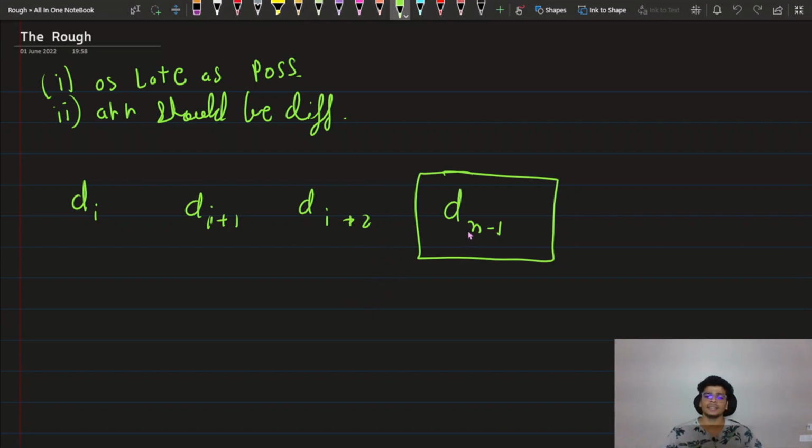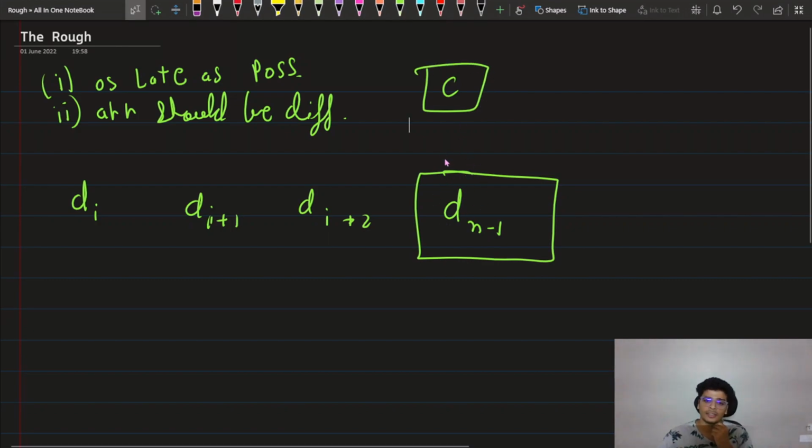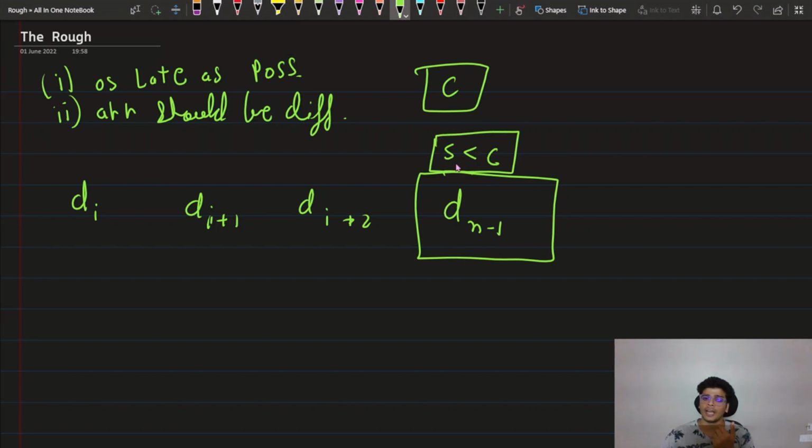So what I'm saying is that this bus has some space left. This bus has some capacity left. Let's say the capacity is equal to C. So the space filled by this bus is not equal to C, or in other words, the number of persons sitting on this bus is less than C.